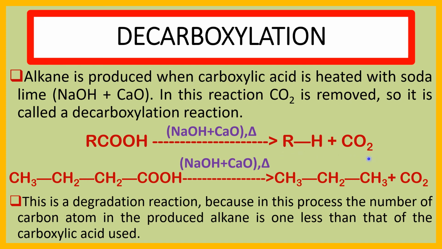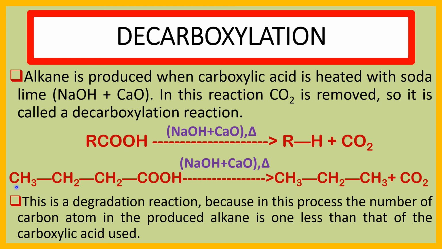Here we take butanoic acid, CH3CH2CH2COOH. When this butanoic acid is heated with soda lime, propane is produced and CO2 is removed. See here, we take a 4 carbon carboxylic acid, but we produce a 3 carbon alkane.